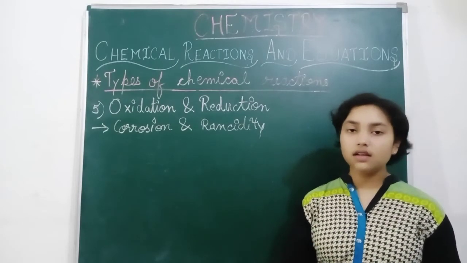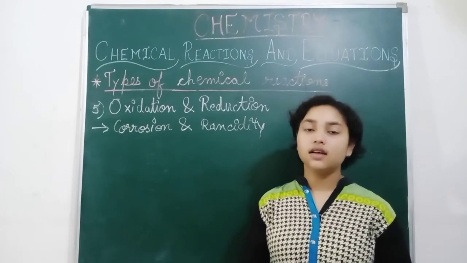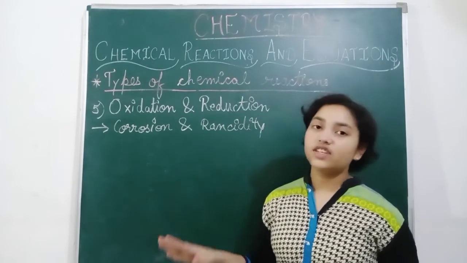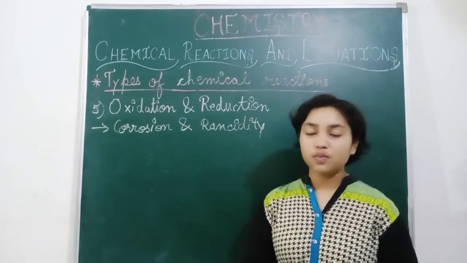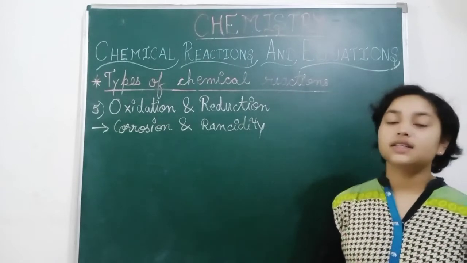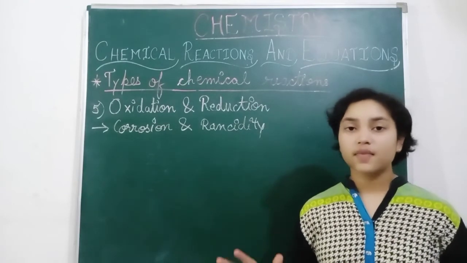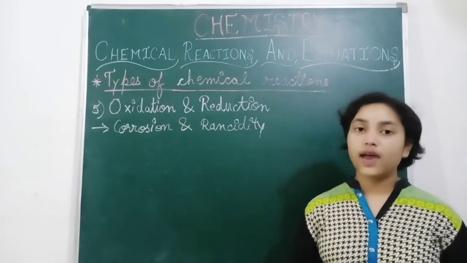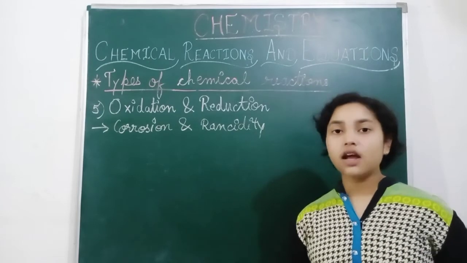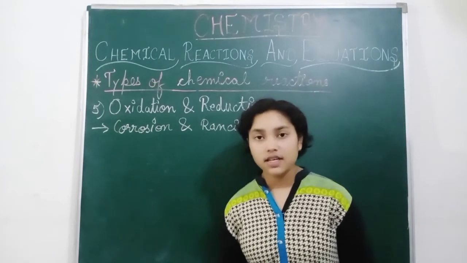The corrosive layer acts as a protective layer, due to which further corrosion of copper will not take place. But this is not the case with iron, because iron, when corroded, is eaten up by this corrosion, which is known as rusting of iron.